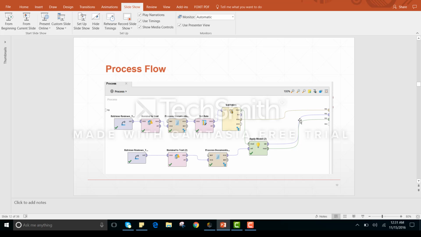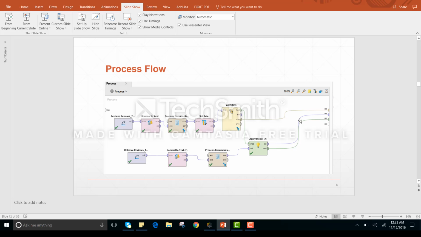As you can see, we have defined the process flow. This is the complete model structure we have designed for the two models, and I will explain it one by one. First is Retrieve Review, which means importing the training data. Then we use Nominal to Text. The objective of Nominal to Text is converting all nominal attributes to strings so that the text column can be converted into the string operator. Its output is given to Process Documents, which is needed for the cleaning of data.